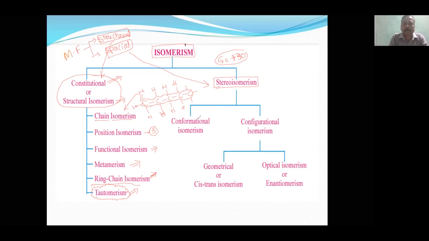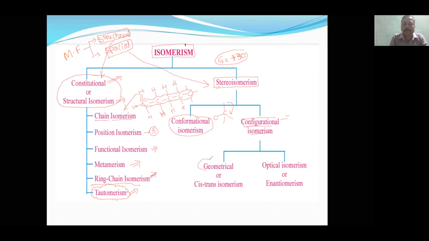Stereoisomerism: conformational isomerism is with respect to the rotation about the carbon. Each carbon is attached to one carbon and three groups, and this rotation gives conformational isomerism. Arrangement in three-dimensional space, above the plane, below the plane, on the plane, is called configurational isomerism.